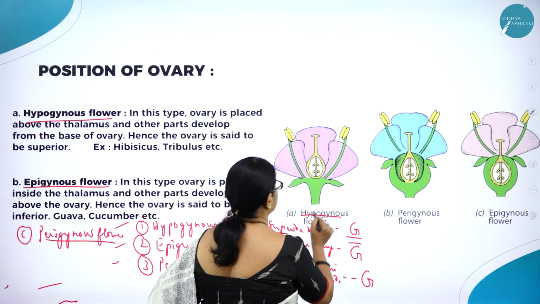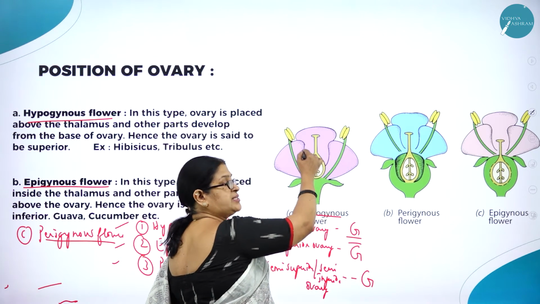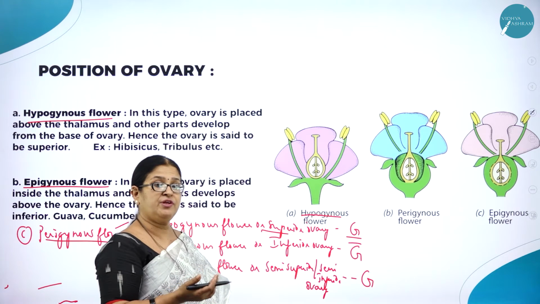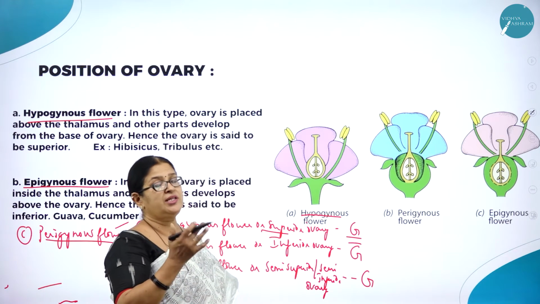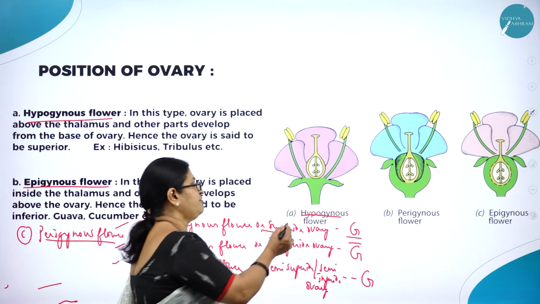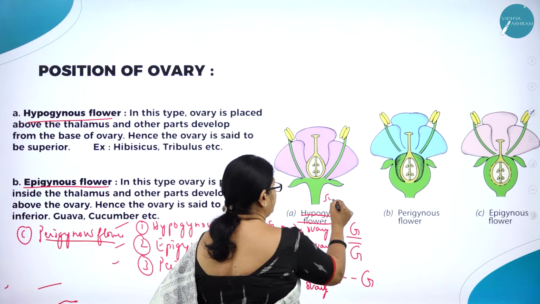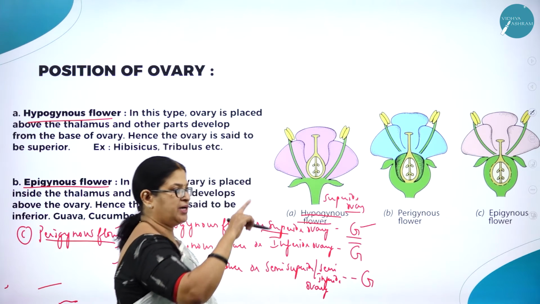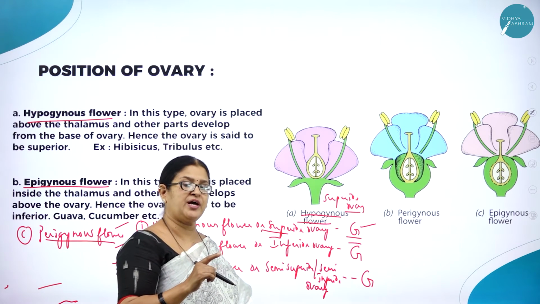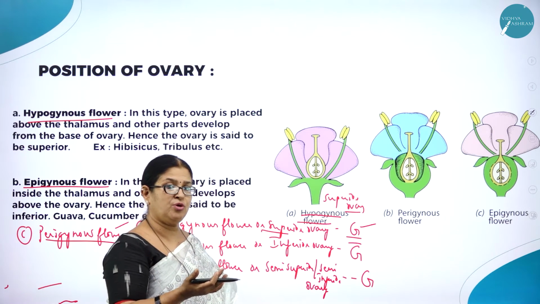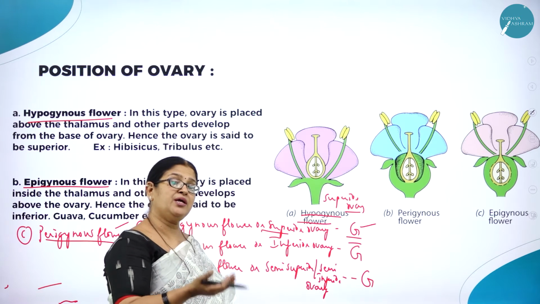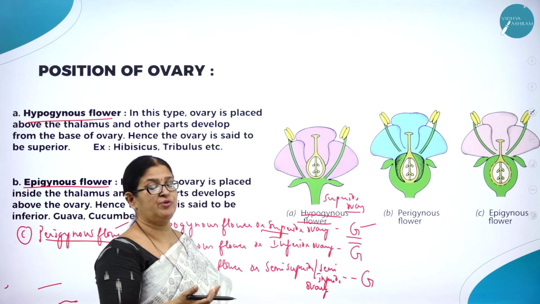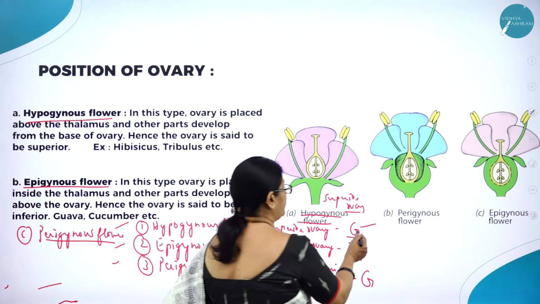Here you can see hypogynous flower. Here you can see the position. Here the ovary is above and all the remaining whorls are below the thalamus. I repeat, if the ovary is above the thalamus and all the other whorls are below the thalamus, such a flower is called hypogynous flower, or it is otherwise called superior ovary. What is the symbol you are going to write? G bar down. I repeat, what do you mean by hypogynous flower or superior ovary? When the position of the ovary is above the thalamus and the remaining whorls are below the thalamus, such a flower is called hypogynous flower, and the position of the ovary is called superior ovary. And the symbol you write is G bar down.